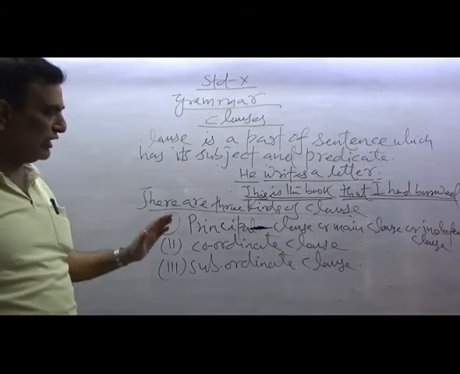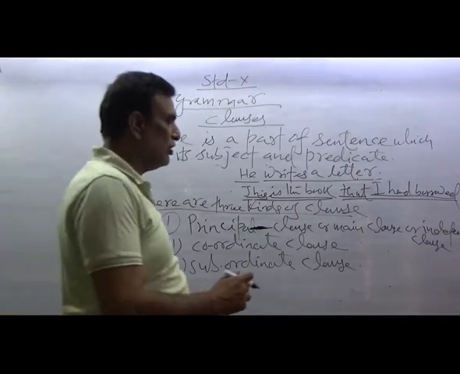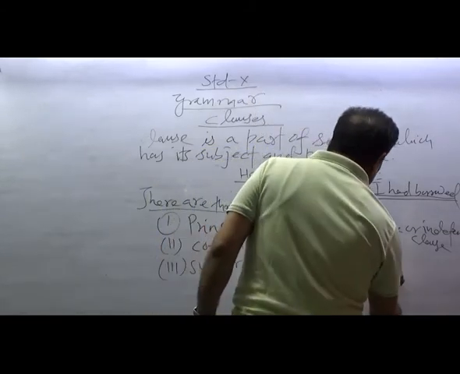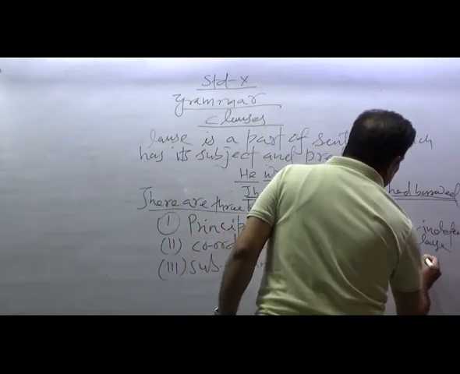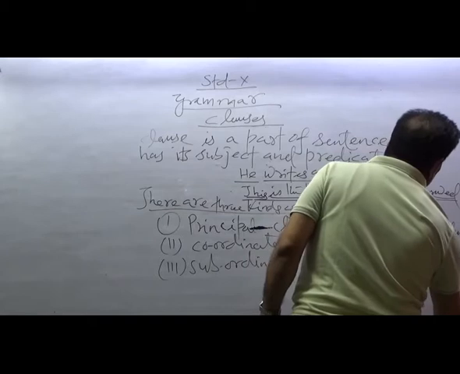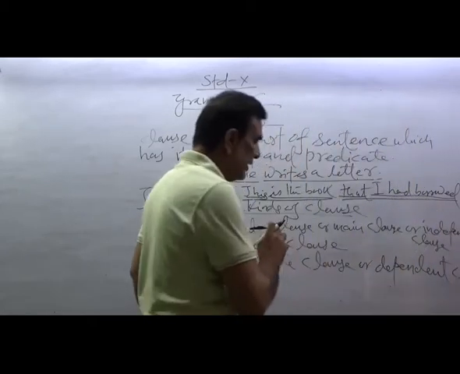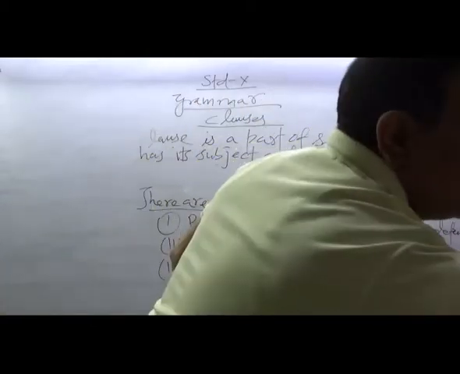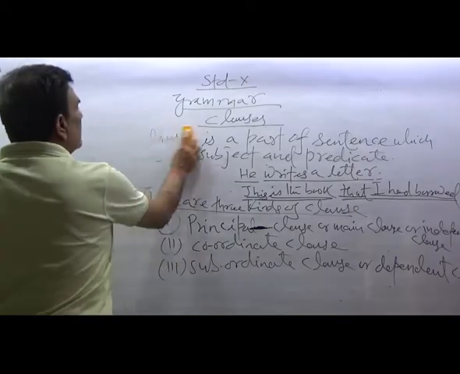Second is the coordinate clause, and third is the subordinate clause, or you can also say the dependent clause. Let us take all these clauses one by one to understand them fully.